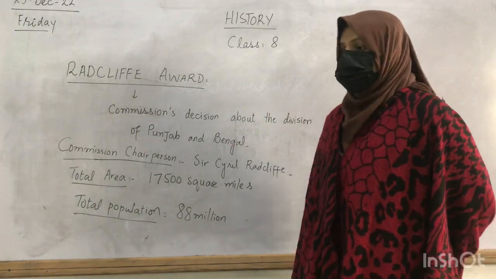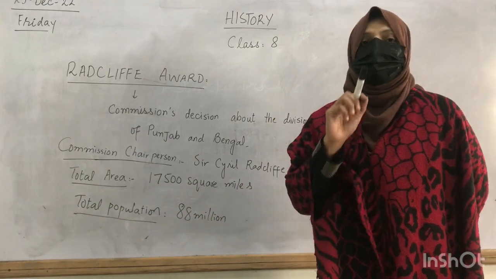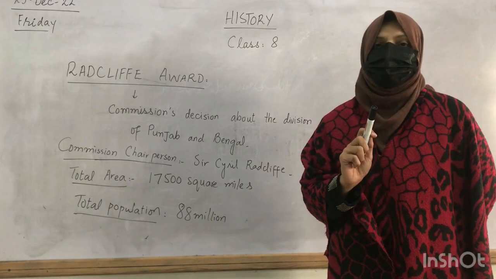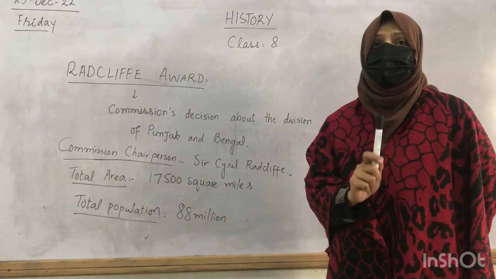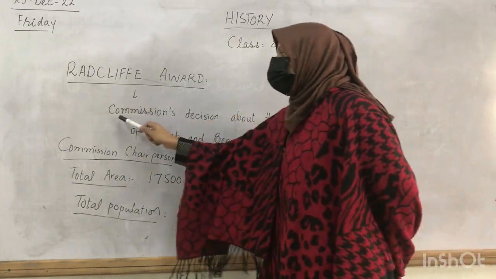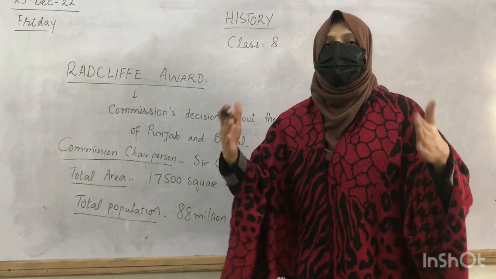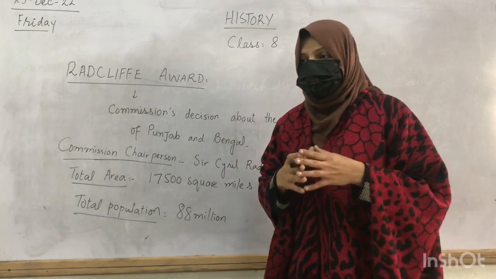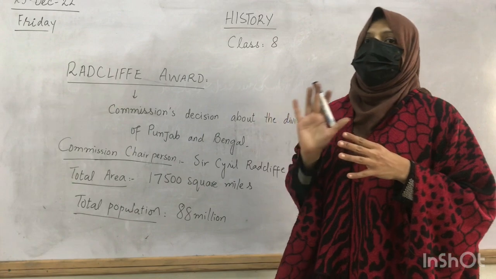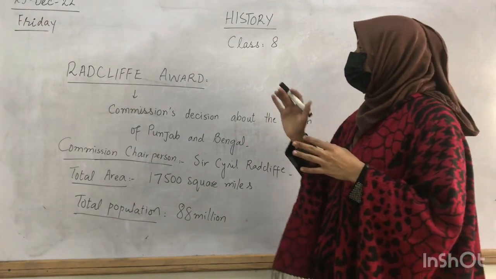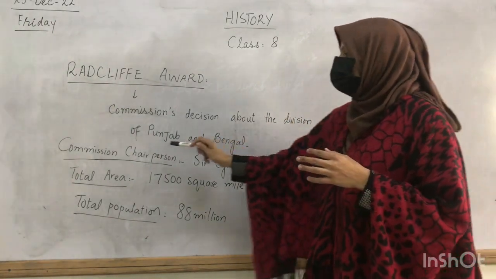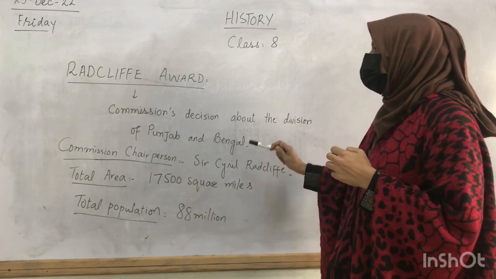Now, for the demarcation of the two largest provinces of the subcontinent, Punjab and Bengal, a commission was formed. A panel of people was appointed with the task of dividing the two biggest provinces, Punjab and Bengal.